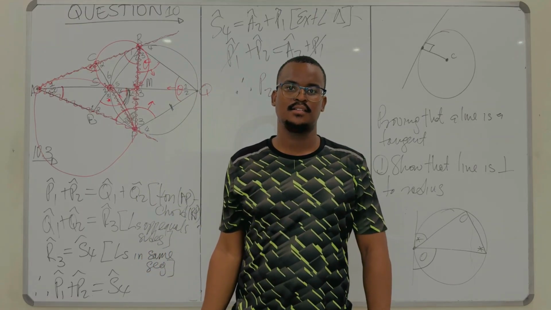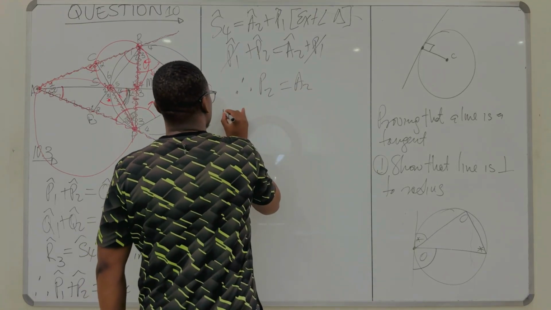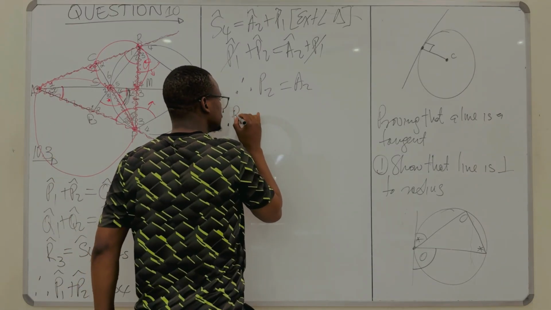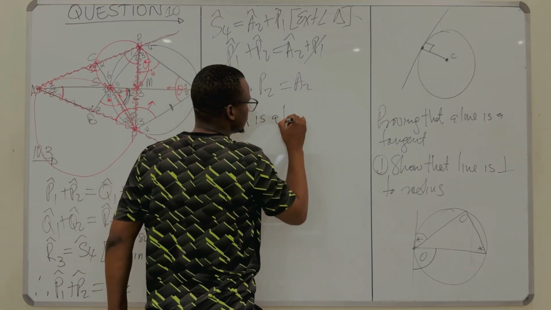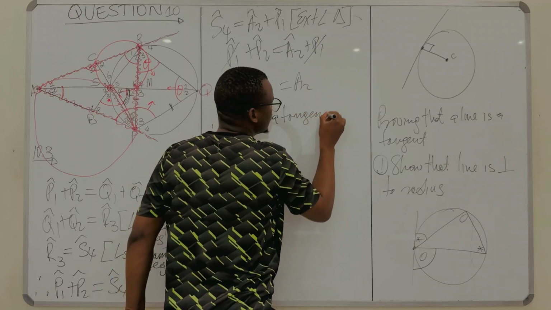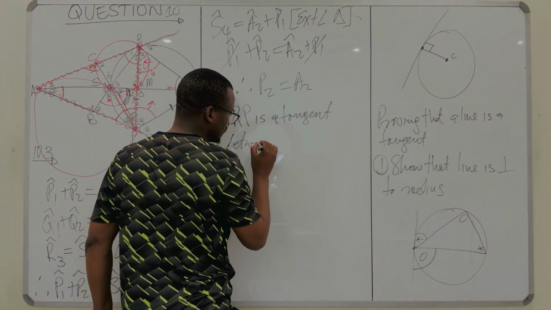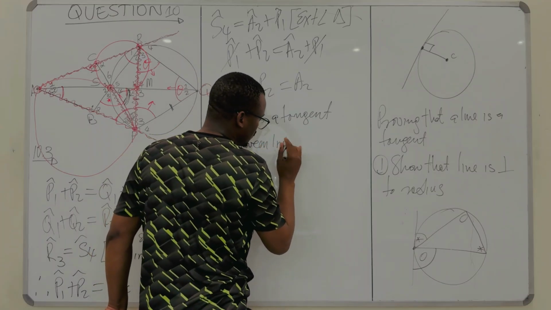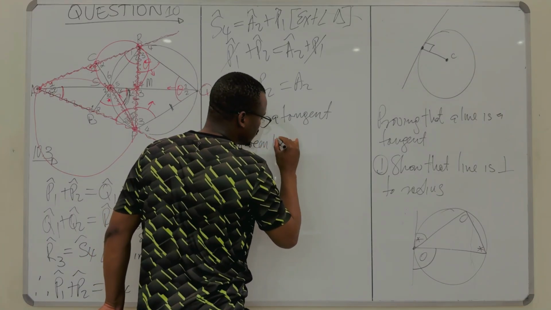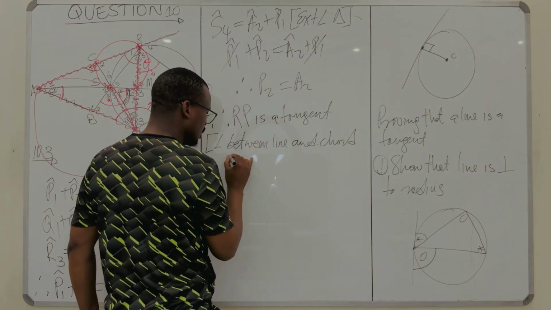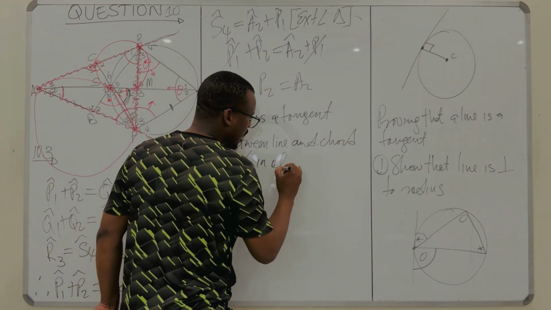So this thing is a tangent. So in that case, say therefore RP is a tangent. Why? Say the angle between line and chord is equal to the angle in alternate segment.